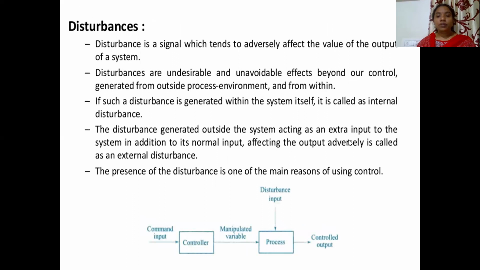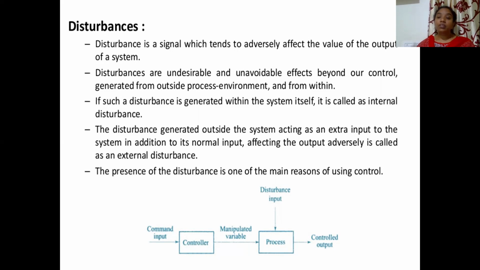Next comes, as I just told you, disturbances. A disturbance is a signal which tends to adversely affect the value of the output of the system. Due to these disturbances we could not obtain the desired output. Even though you have a disturbance in the system, there are means to obtain the desired output. First of all, we should understand what a disturbance is.